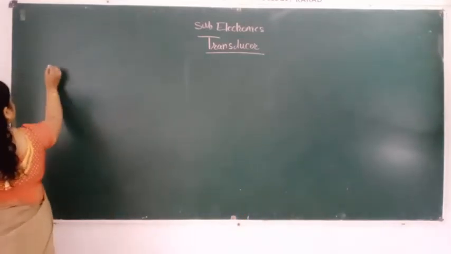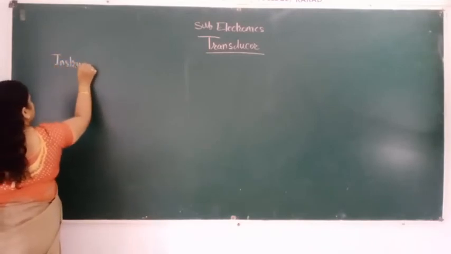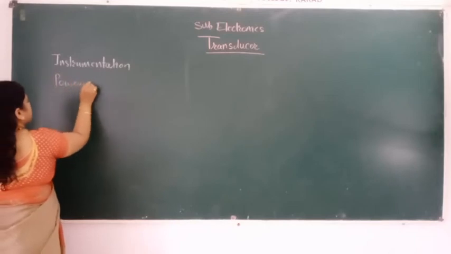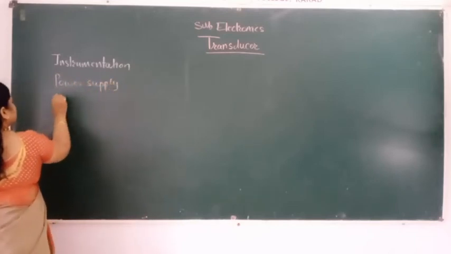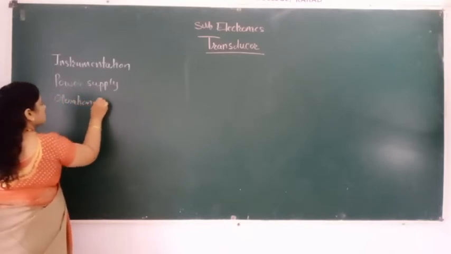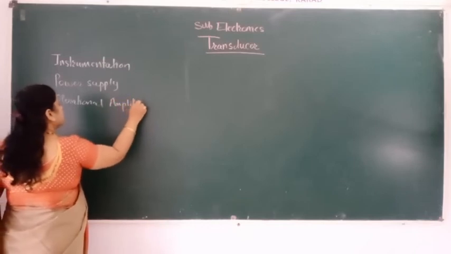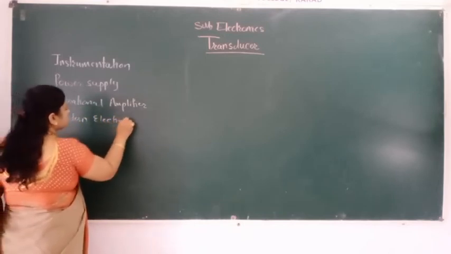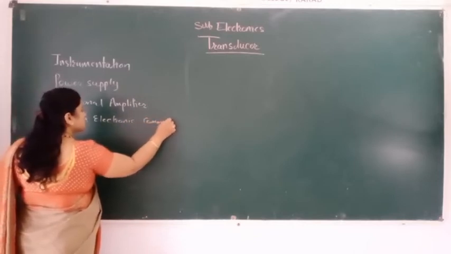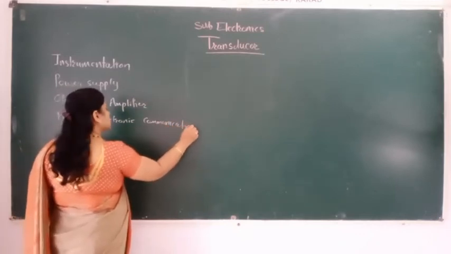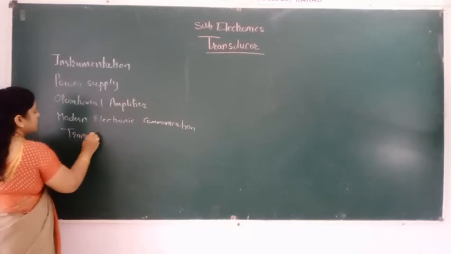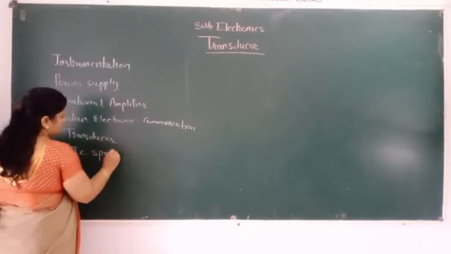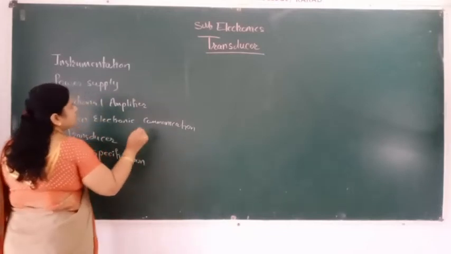I will tell you: instrumentation, power supply, operational amplifier, modern electronic communication, transducer we are going to see now, and last is the IC specifications. So how is the marking system of that?